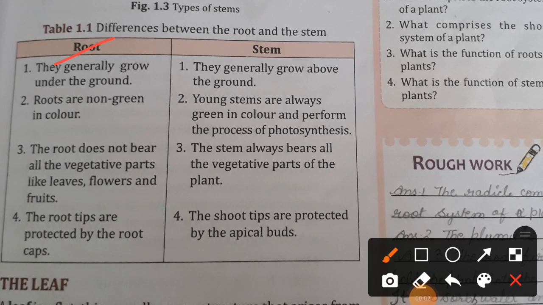Now the difference between root and stem. Roots generally grow under the ground. Stems generally grow above the ground. Second, roots are non-green in color. Stems are always green in color and perform the process of photosynthesis. Third, the root doesn't bear the vegetative parts like leaves, flowers and fruits, the stem always bears all the vegetative parts of the plants. The parts which are not for the reproductive function are vegetative parts. Fourth, the root tips are protected by the root caps. The shoot tips are protected by the apical buds.